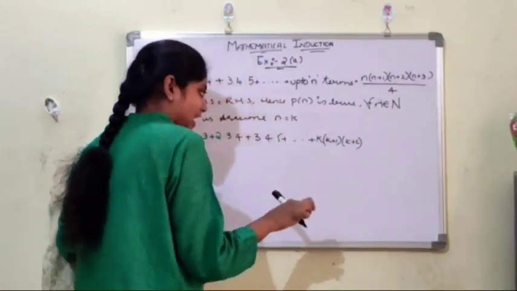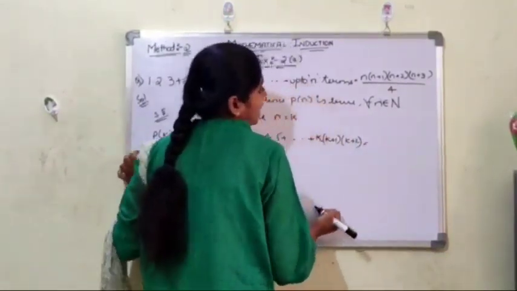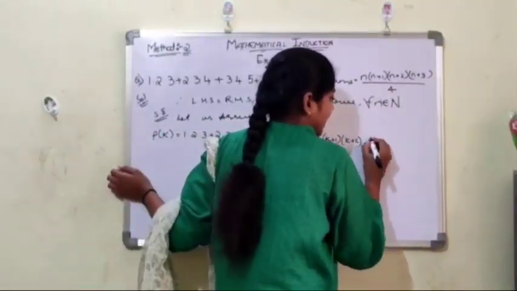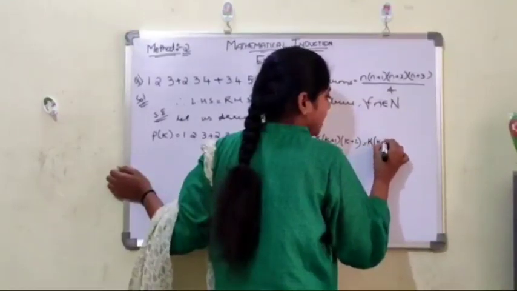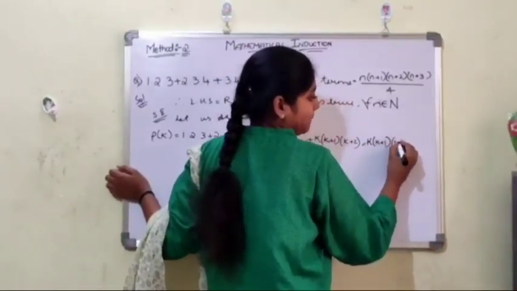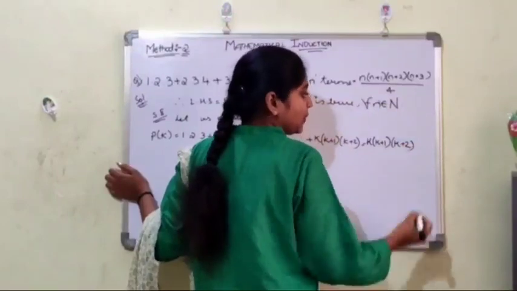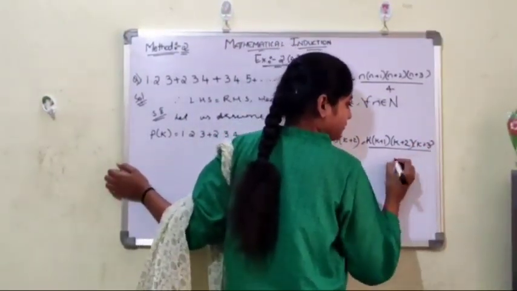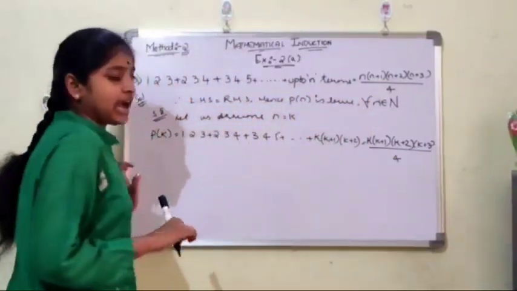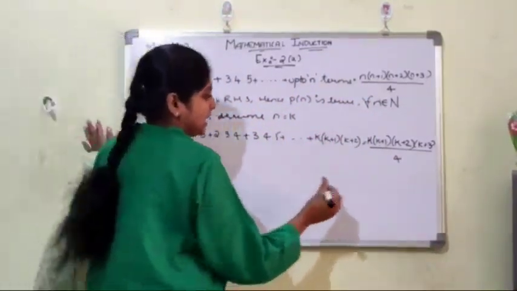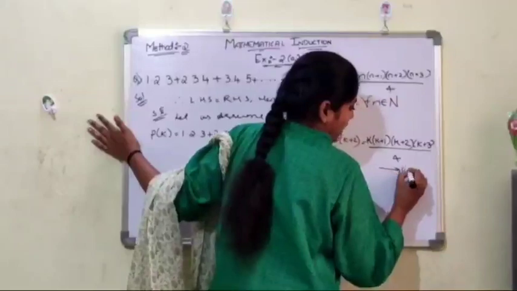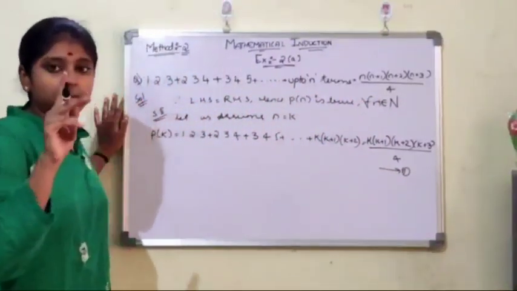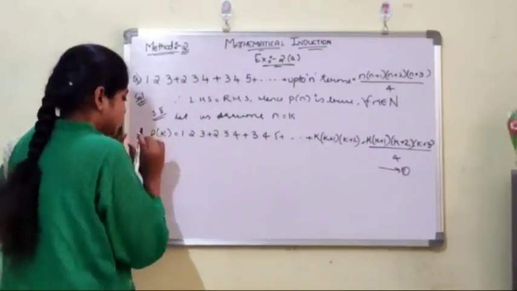This is our LHS part, and coming to RHS, that is k into k plus 1 into k plus 2 into k plus 3 whole divided by 4. Now we will denote this equation as equation 1. Here we complete step 2.